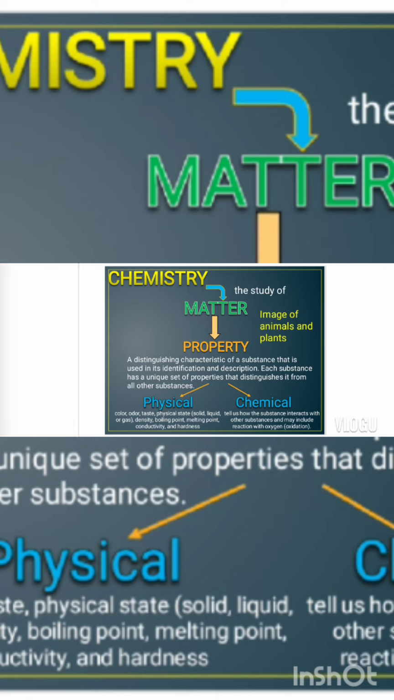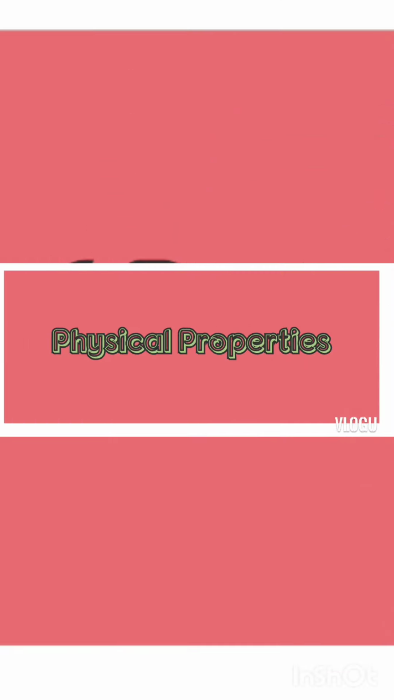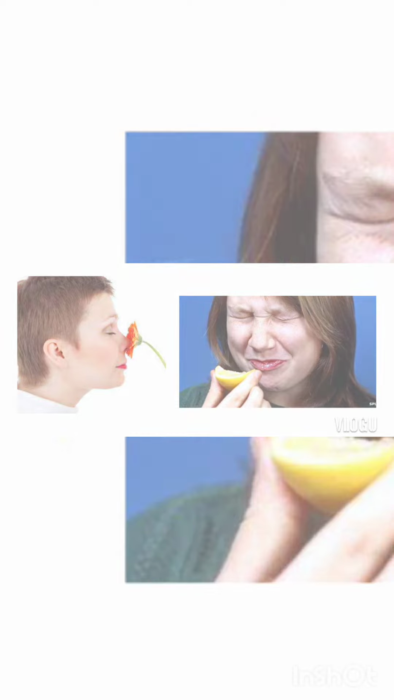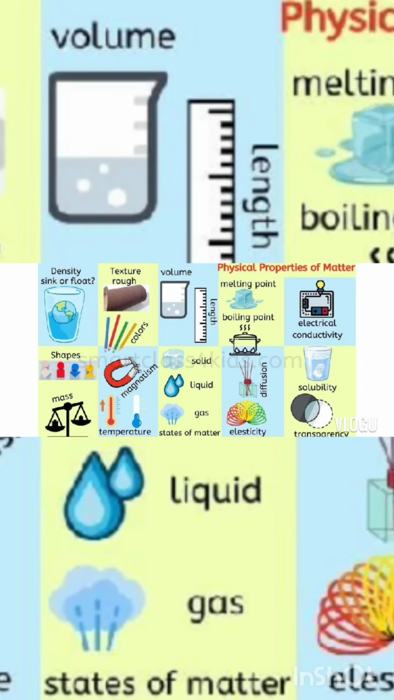Matter is characterized by its physical or chemical properties. A physical property is a characteristic of a substance that can be observed or measured without changing the basic identity and composition of the substance. So there are common physical properties. It includes the color, odor, taste, physical state (solid, liquid, or gas), the density, the boiling point, the melting point, conductivity, and hardness.